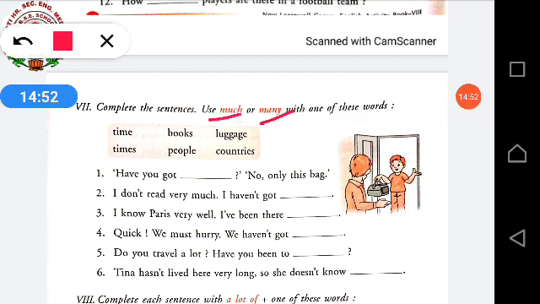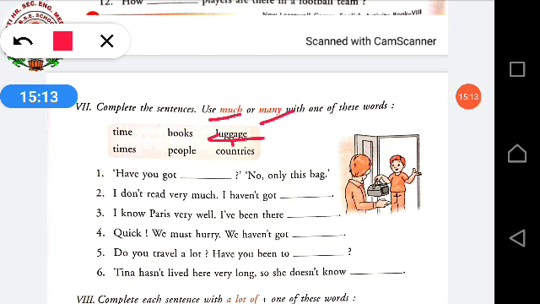Let's see the first one. Have you got dash? No, only this bag. So, have you got dash. What will come? Bag means what? Luggage. So can we count luggage? If nobody tells us, we cannot count, as it is in the form of amount. So what will come over here? Have you got much luggage?